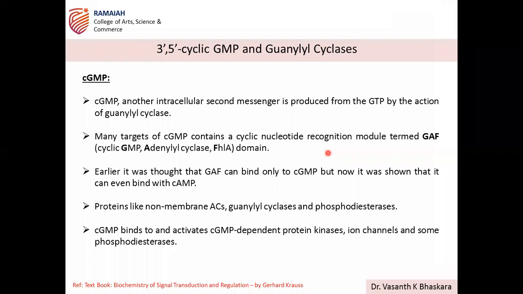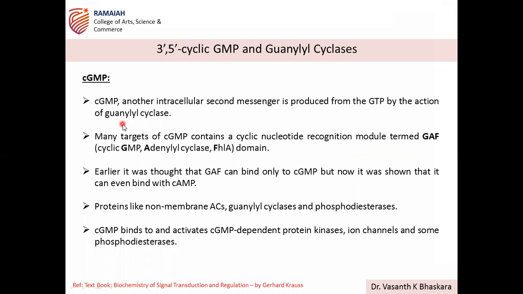Then we are going to discuss cGMP. cGMP is like cAMP, and we discussed that its formation is by guanylyl cyclase. cAMP formation is by adenylyl cyclase, correct? And degradation is by PDEs, phosphodiesterases. In the same way here PDEs will act.